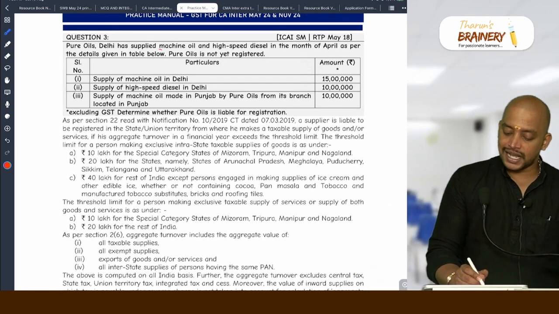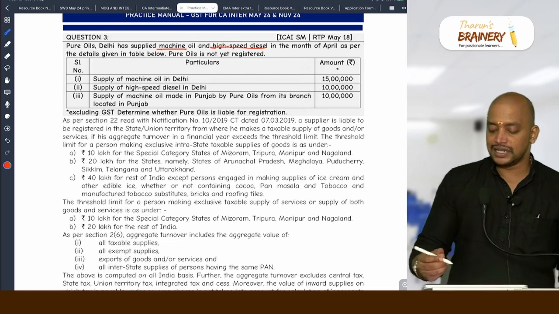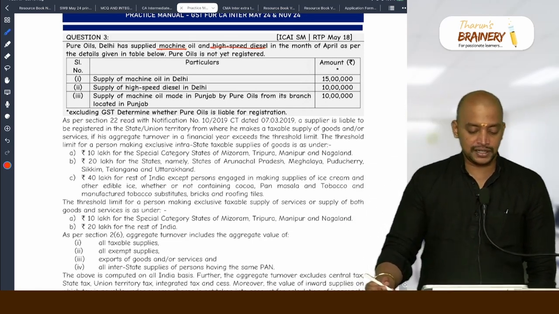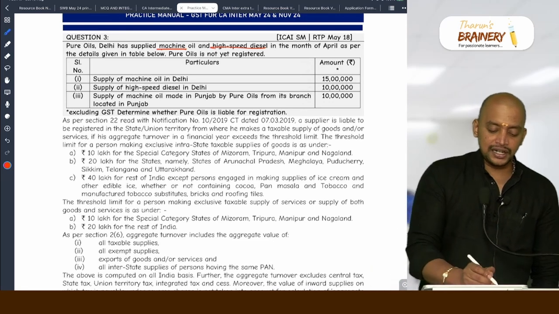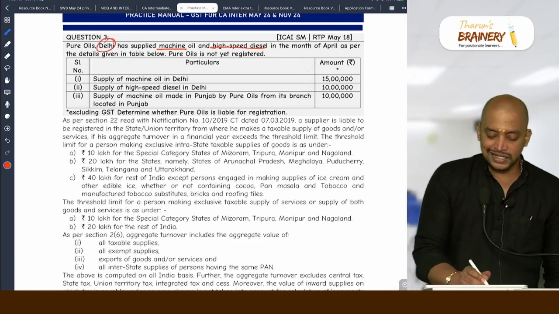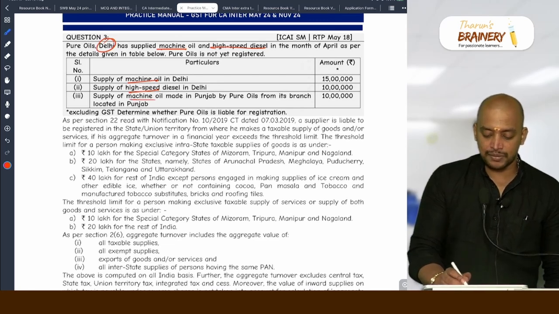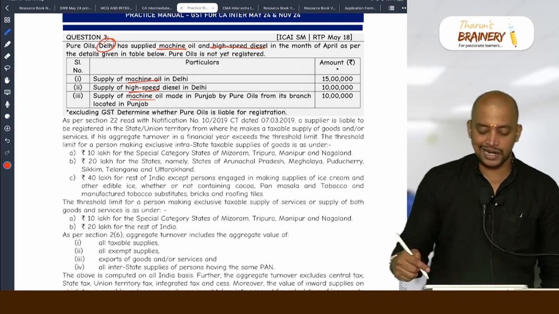So machine oil is taxable, high speed diesel oil is non-taxable, but both should be taken in aggregate turnover. In April, so they are in Delhi, so they are engaged in sale of machine oil, high speed diesel oil. Supply of machine oil made in Punjab by Pure Oils from its branch located in Punjab.